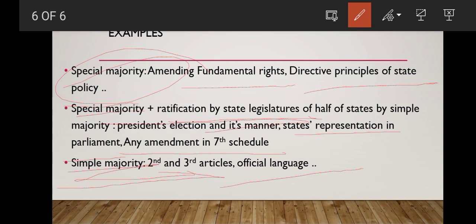And if that happens, that bill is null and void and will never be an act. Okay, so that is it.